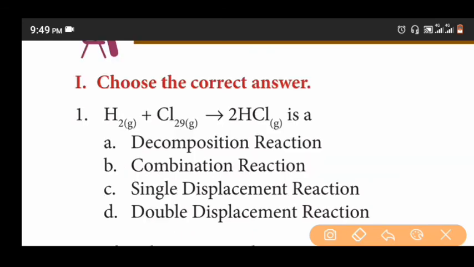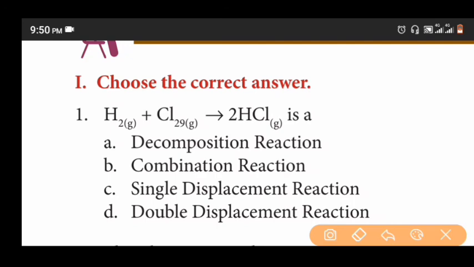Last lesson, types of chemical reaction. First question. H2(g) plus Cl2(g) gives 2HCl(g) is a decomposition reaction, combination reaction, single displacement reaction, double displacement reaction.